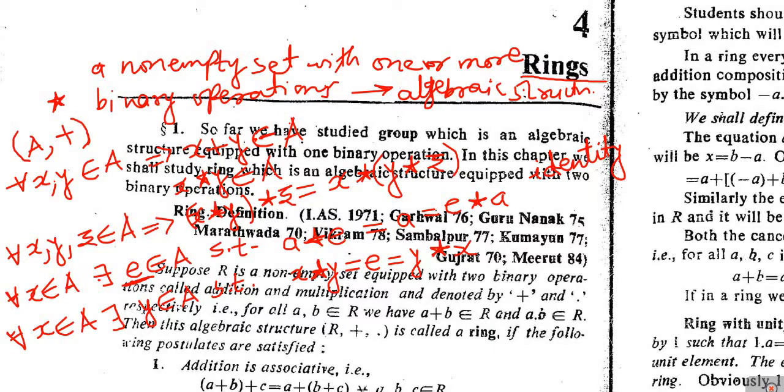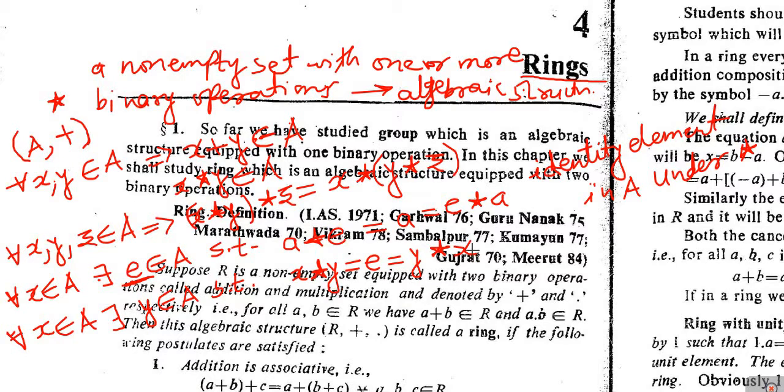It is the identity element in set A under the binary operation, or composition, star. The fourth one was the existence of inverses, which means that for every x belonging to A, there exists y belonging to A such that x star y is equal to E, which is equal to y star x.